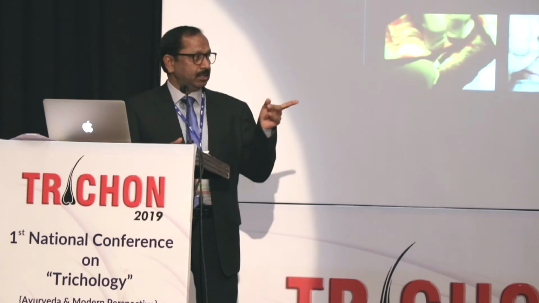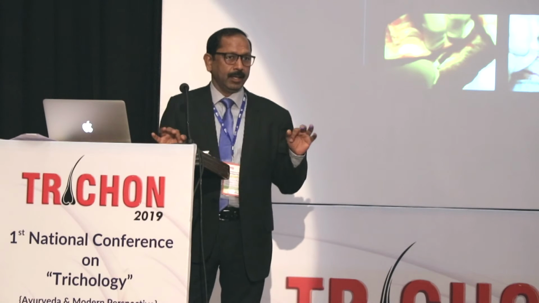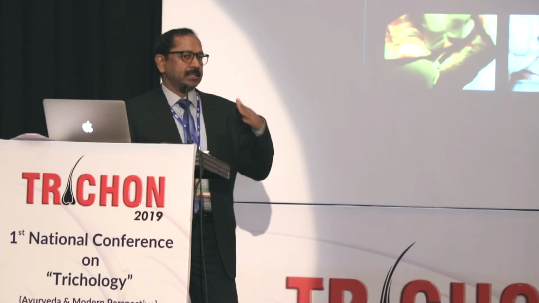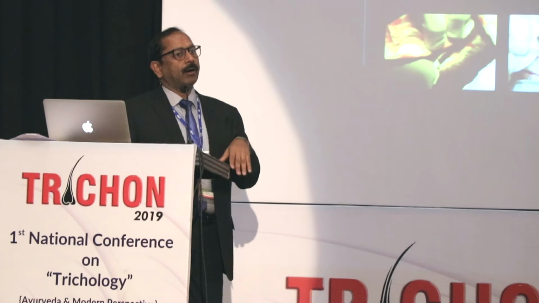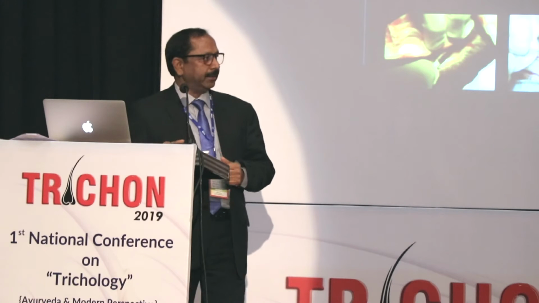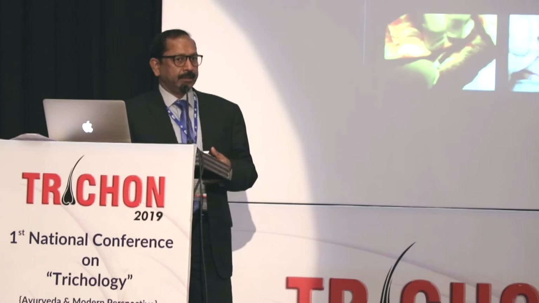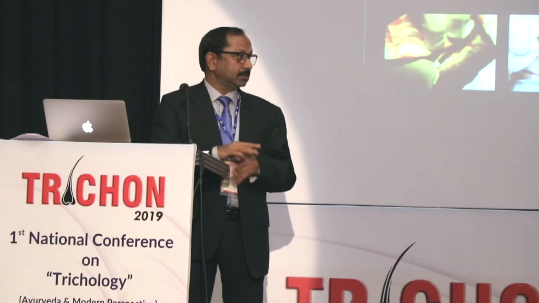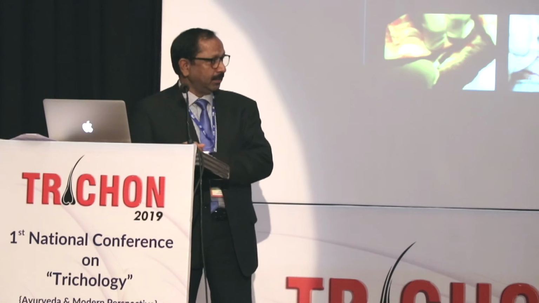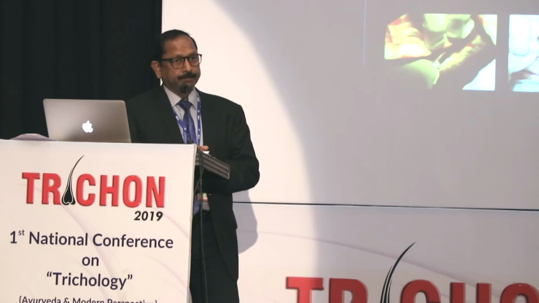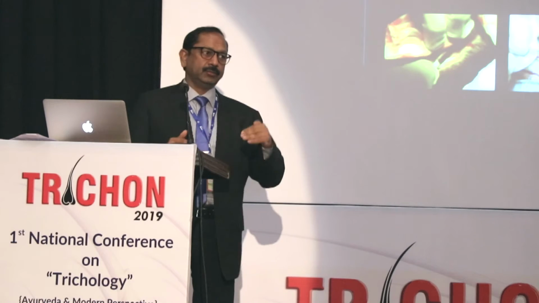Like if you see the second picture, it's pulling. Once you have pulled it, you can see the direction of the hairs, and then under vision you can cut the fatty area. Or this can also be done by using opening of the scissors in the first slide, and then we lift it. What should be the depth of the strip?